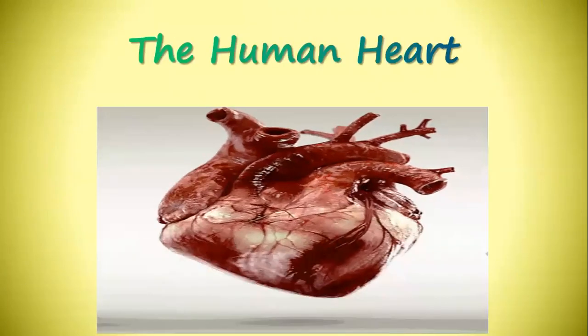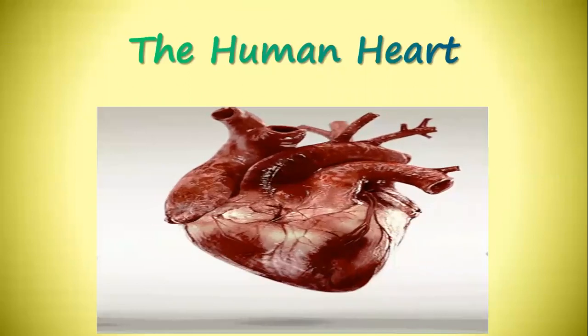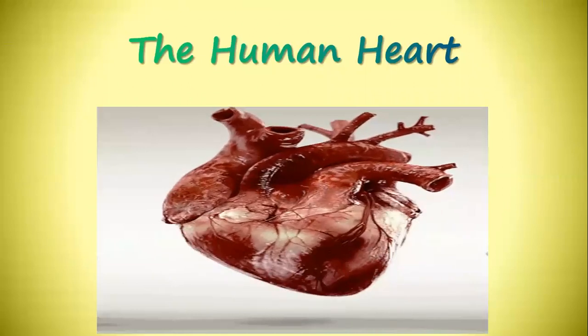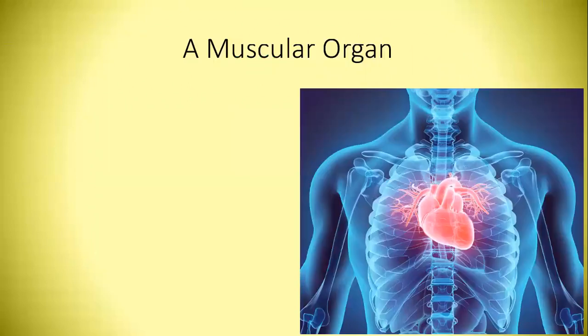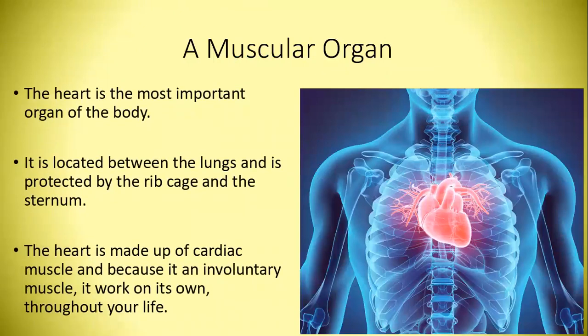This is the human heart. It pumps the blood to the whole body. Heart is a muscular organ, the most important organ of the body, located between the lungs and protected by the rib cage and the sternum. The heart is made up of cardiac muscles, and because it is an involuntary muscle, it works on its own throughout your life.